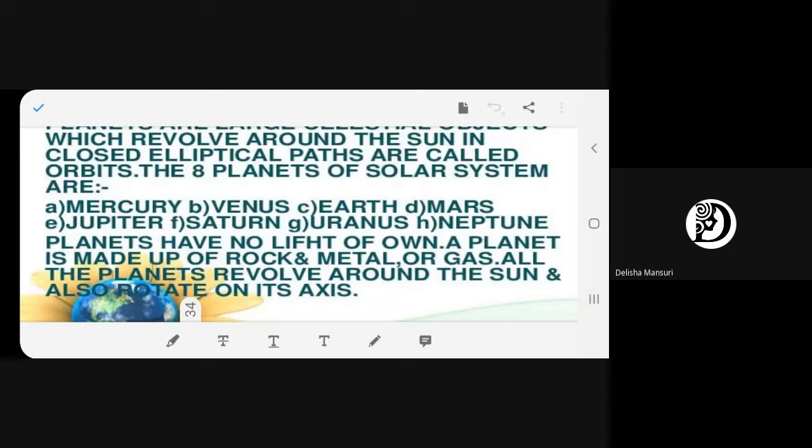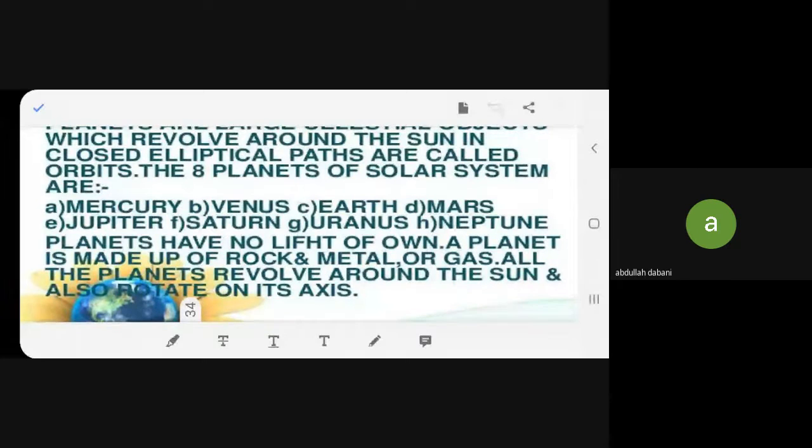Okay. So what is a planet made up of? It is made up of rocks, metals, and gas. You understood now? If I ask you this question in MCQs, what will you say? It is made up of rocks, metal, or gas.